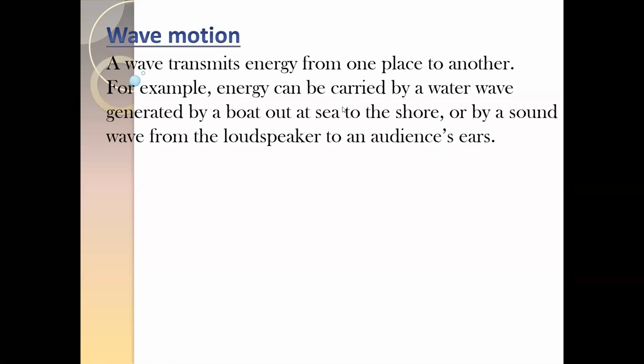So, wave motion, or explanation of a wave. A wave transmits energy from one place to another. For example, energy can be carried by water waves generated by a boat out at a sea shore, or sound waves from a loudspeaker to an audience here.